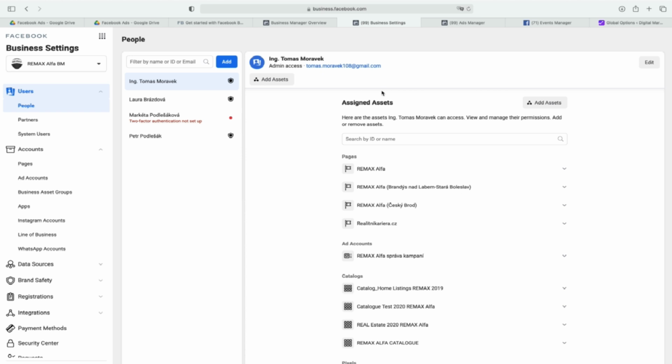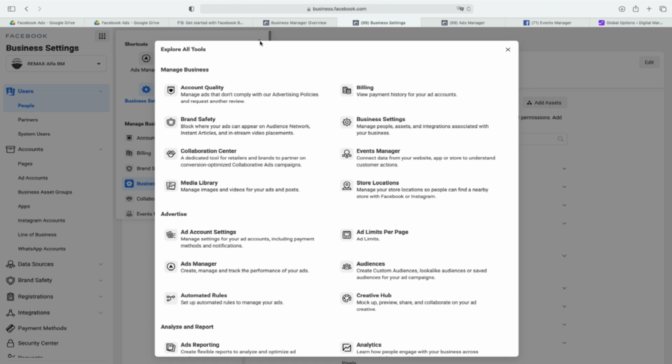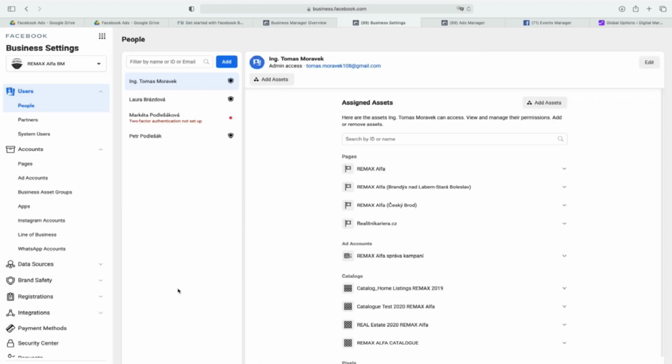But I would love firstly to explain the Facebook business settings. This is quite important. And it is really important that you have this mega menu. I will be talking a lot and showing a lot, and you have these ad account settings. But please, you can also expand the menu, this is fine. But what I am talking about now is the business settings. So this is the starting point.